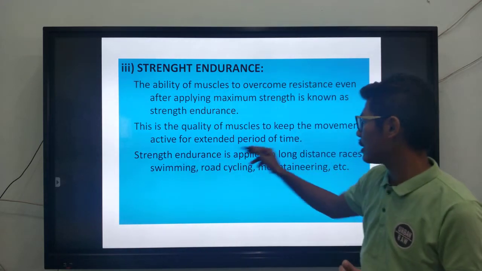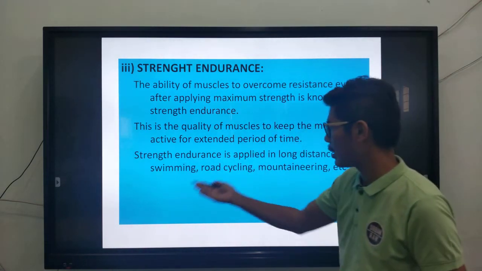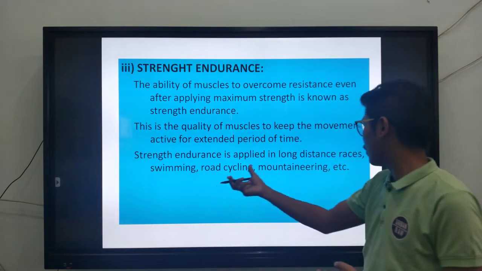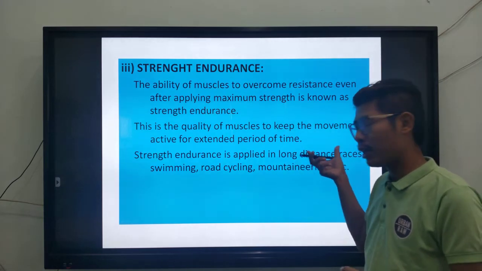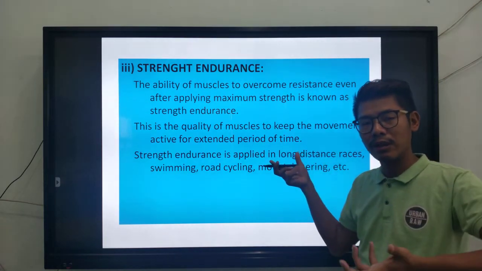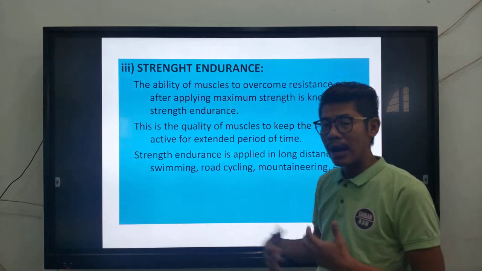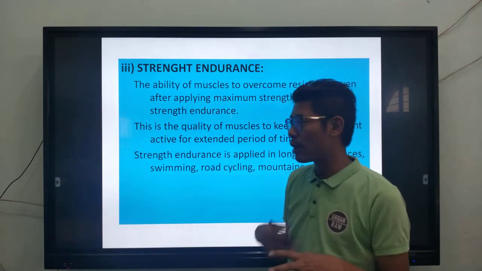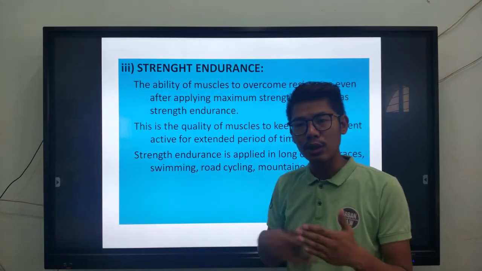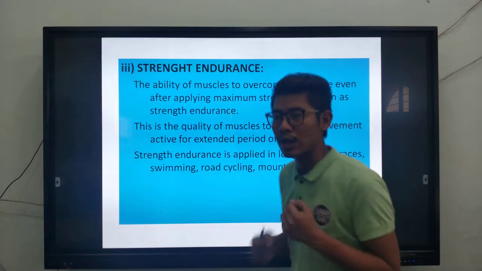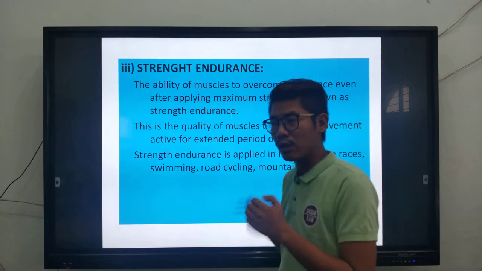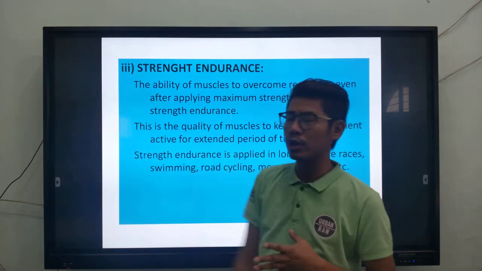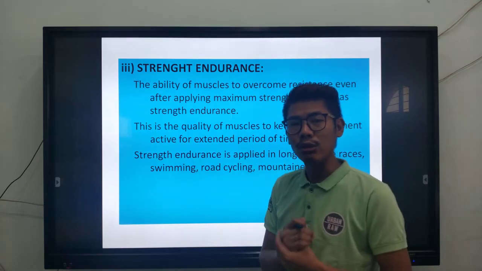Now, strength endurance is applied in long distance races like swimming, cycling, mountaineering, etc. These activities can cover long distances, like marathon runs, maybe a 1,000 kilometer race. So this kind of sport is conducted for longer durations, and you need to continue at the same pace. You're running at a certain speed, and you need to keep that same speed from the beginning till the end. So you need to continue the process for long durations. That is called strength endurance.